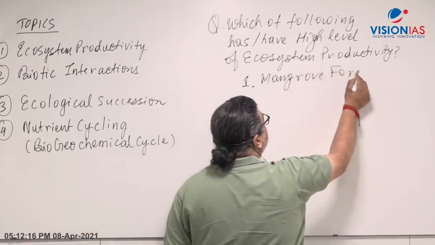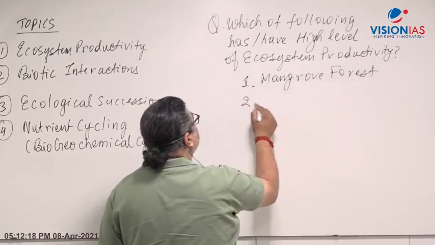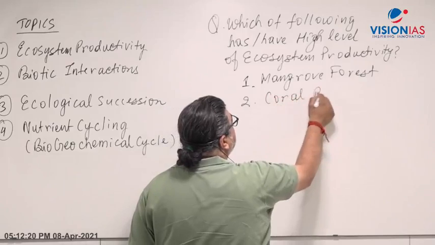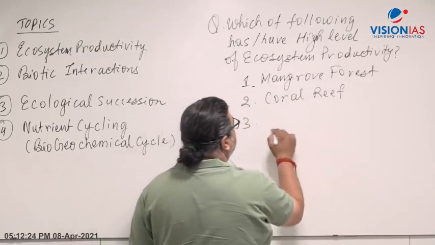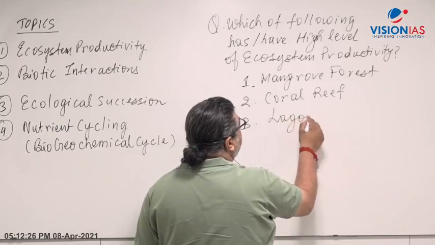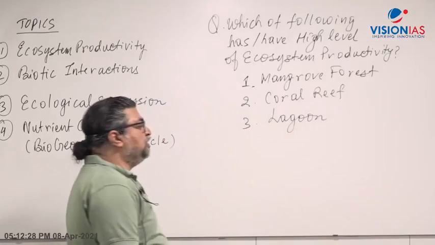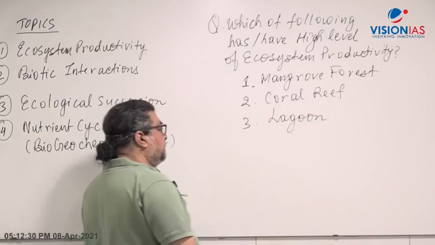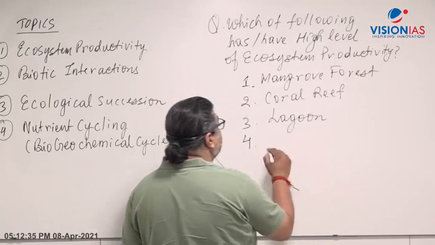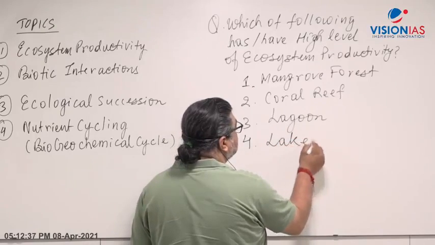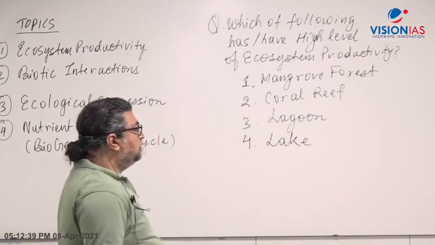Let's say first choice is mangrove forest. Second choice I am giving you coral reef. Third one here you have, let's say, lagoon. Chilika lagoon or Pulicat lagoon. Fourth choice which you get here is, let's say, lakes. Lake as an example.